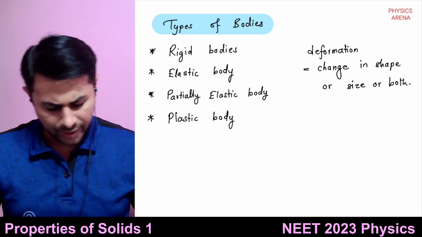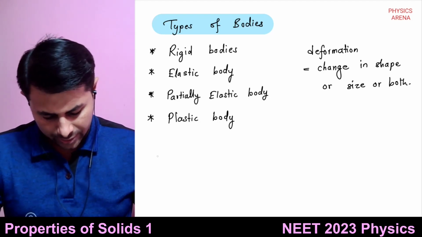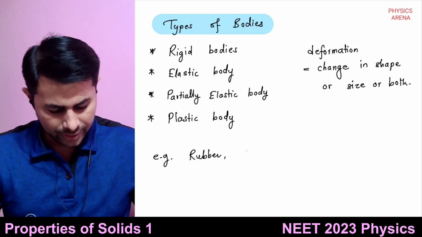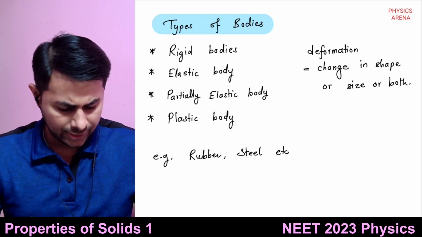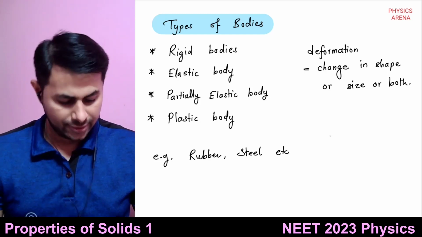But we can give some examples. For example, rubber, steel, etc., are almost perfectly elastic.